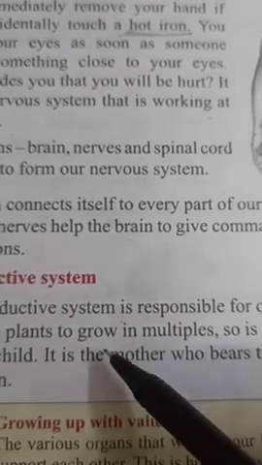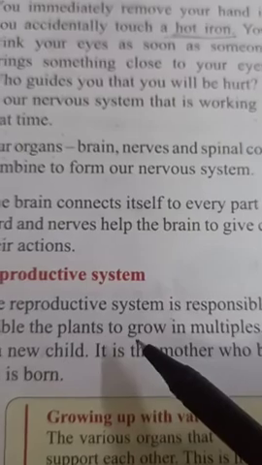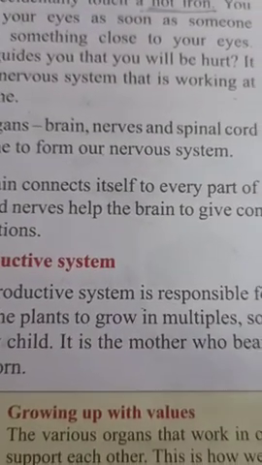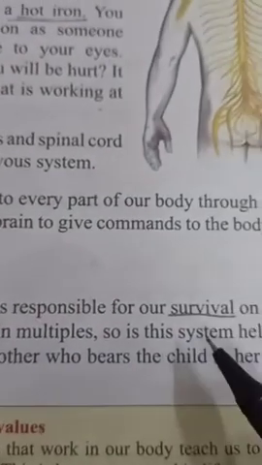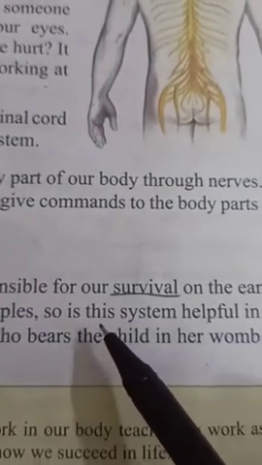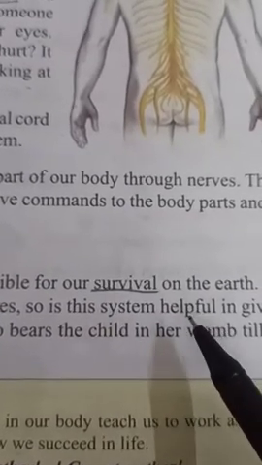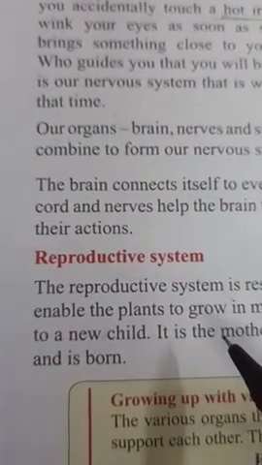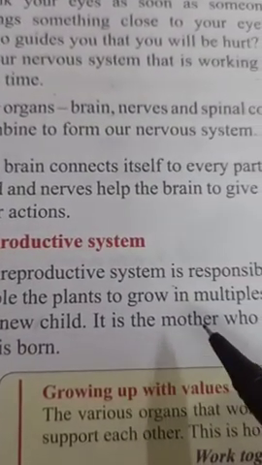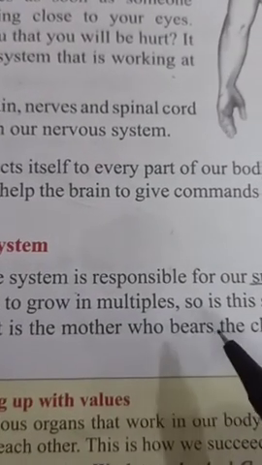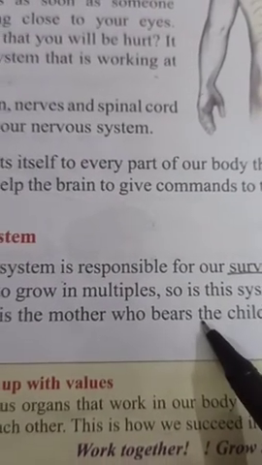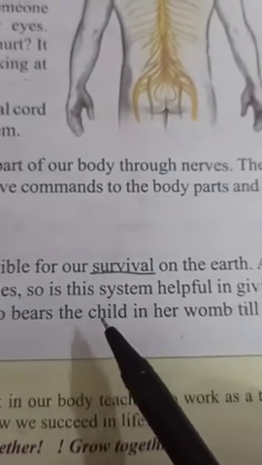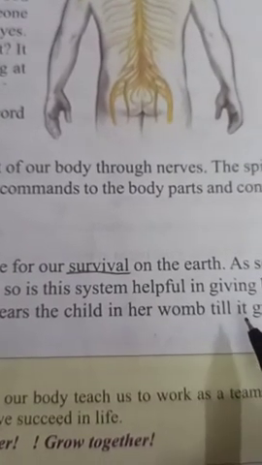So many plants can be produced from a single fruit, or we can say from some seeds. In the same way, human beings also have a reproductive system which enables them to produce a new baby like themselves. So it is only the mother who can give birth to her babies.